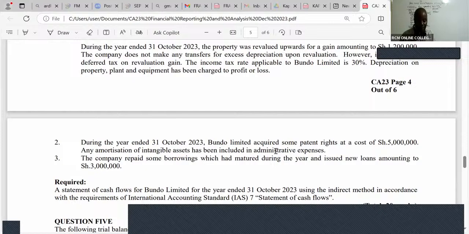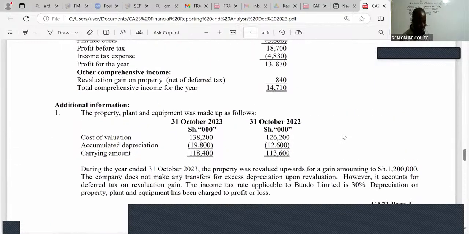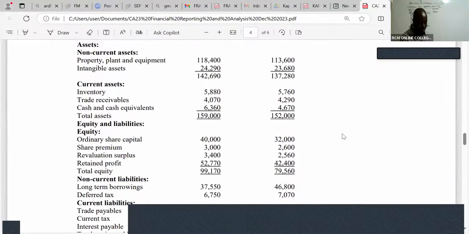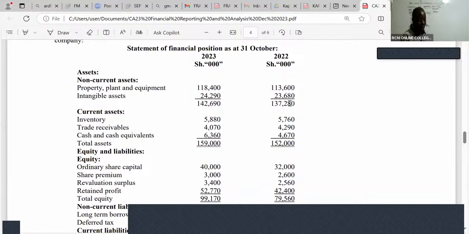Ladies and gentlemen, then I will be able to track down my intangible assets. I'll go to the balance sheet and track down my intangible assets and see how this has been accounted for. This 5,000 is a new intangible asset that we acquired. So go to your statement of financial position and look for intangible assets here. I can even do a T account, although myself, I hate T accounts so much. But for me to be able to get started, let me just introduce you to this through the T accounts.